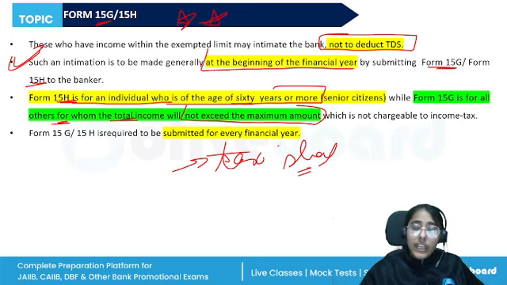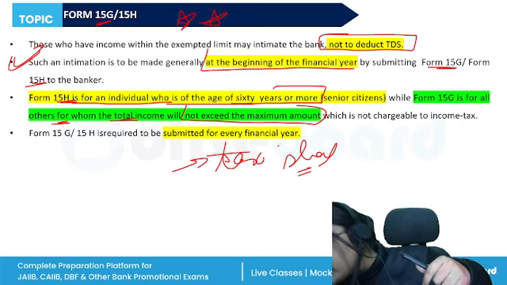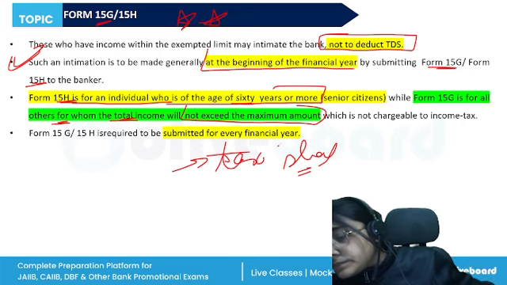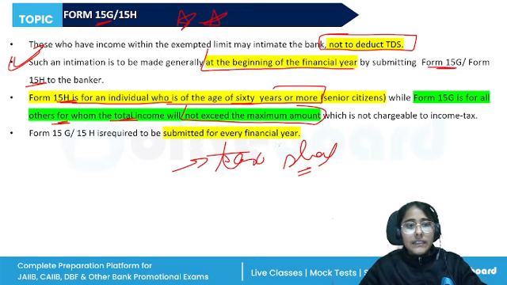All right. So if a person, let's say, has already submitted such forms in the previous years, he will still be required to do it for the current financial year and for every financial year. But such form is to be submitted only for those whose income is within the exemption limit as per the Tax Act. And obviously, the tax limits have been revised now, so the new provisions will be applied. I hope all of these points are clear.